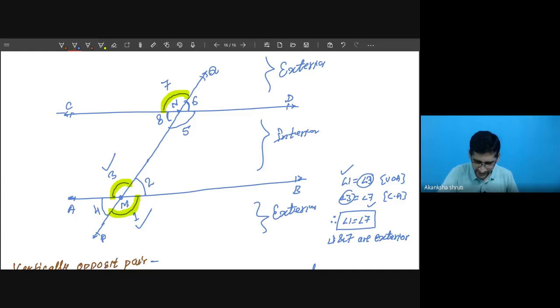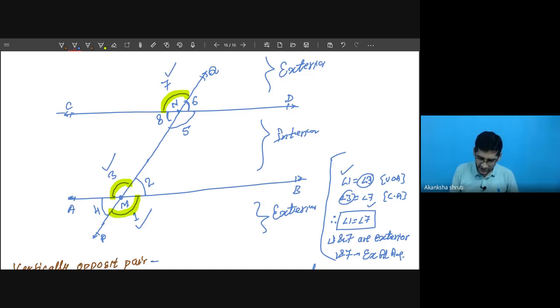So these 1 and 7 are exterior, but they are equal. They are called alternate exterior angles. Okay, so this is the complete name that I am going to write. Similarly, we can say angle 4 and angle 6 are also alternate exterior angles.